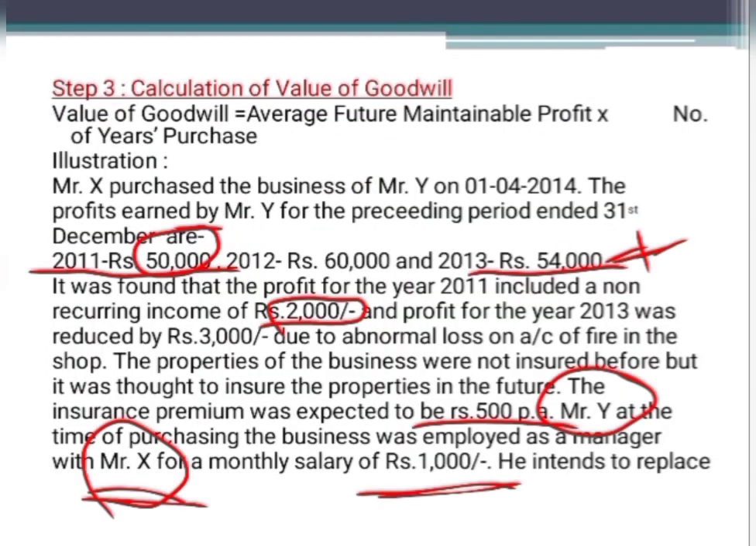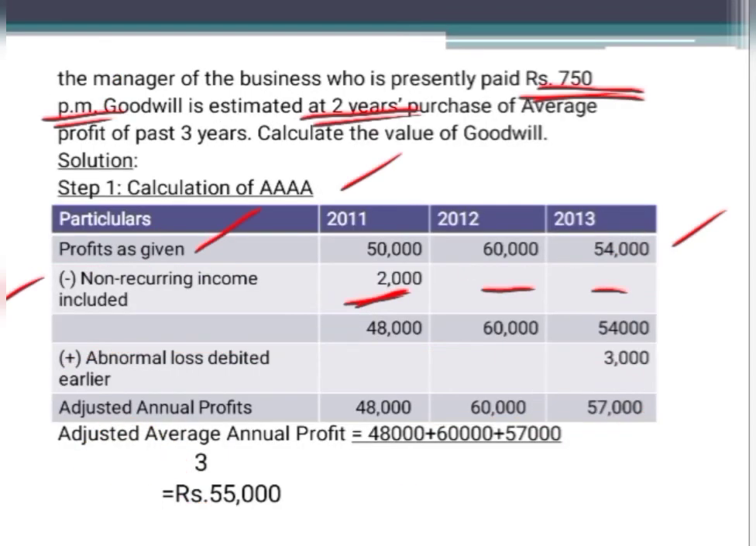Then what is the other adjustment? In the year 2013, the profit was reduced due to abnormal loss on account of fire. So what is the adjustment? You have to add back that abnormal loss debited in the year 2013 only. Other column it will be dash. Okay, now again you are going to have the balances. So you will have adjusted annual profits 48,000, 60,000 and 57,000.